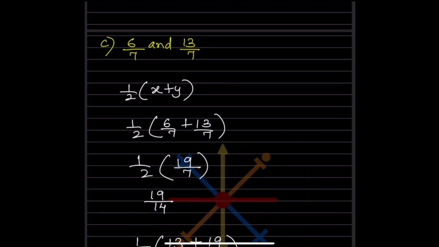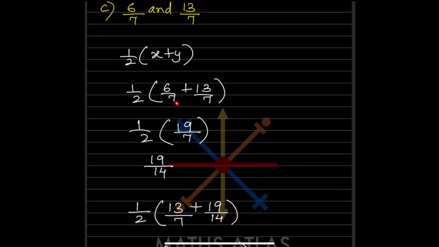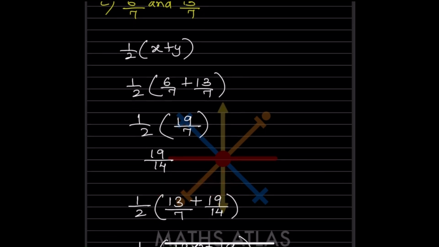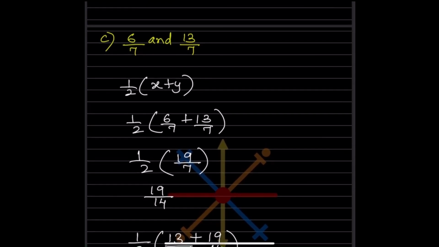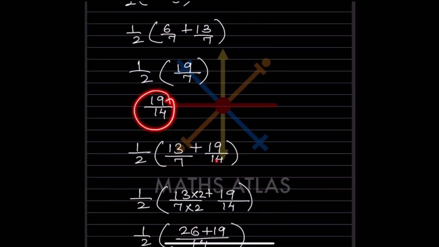Now here the same x and y. So this is x and this is y, you are going to add it. So now here the denominator is the same, so what will you do? 19 by 7. So when you multiply this one, you will get 19 by 14. So again you are going to use the formula because we want two rational numbers. So we will take this one number 13 by 7 plus whatever you got, 19 by 14.